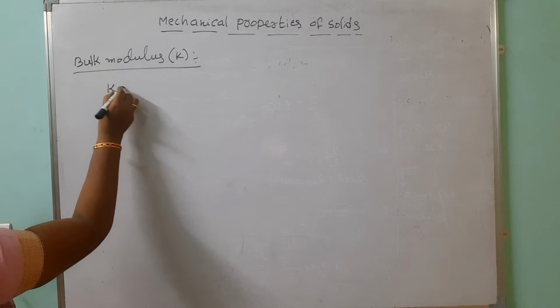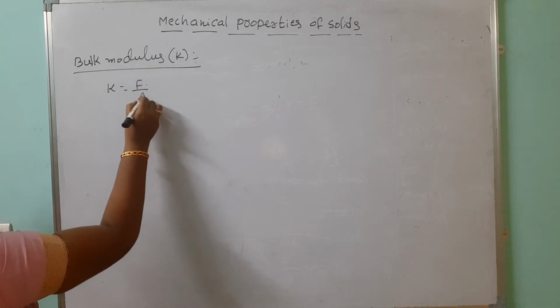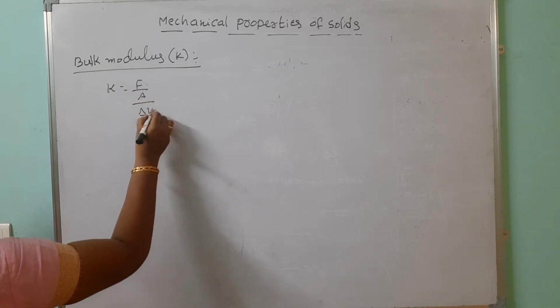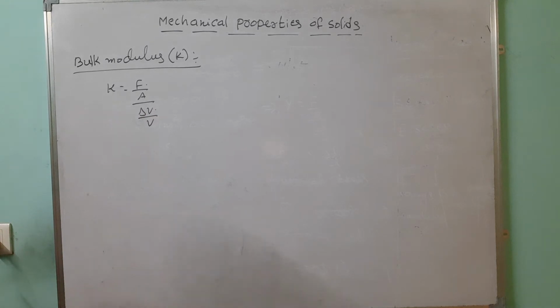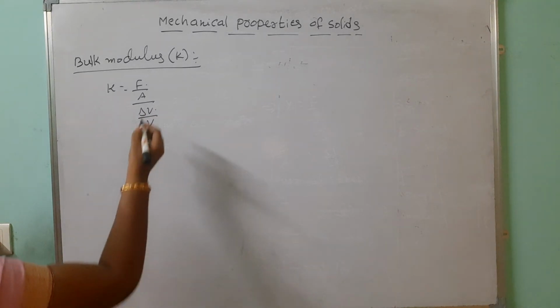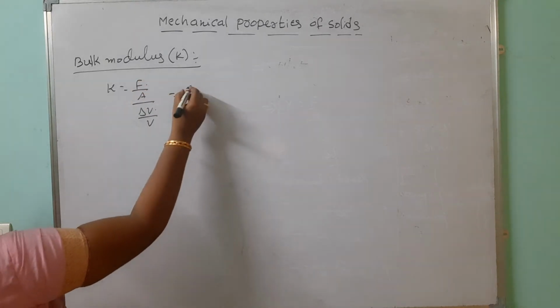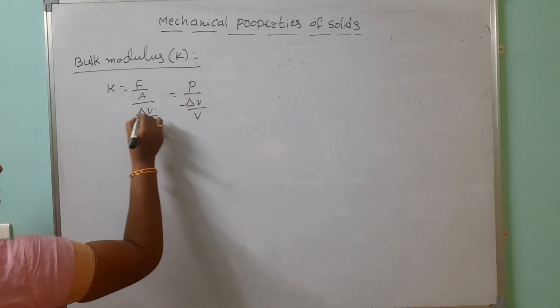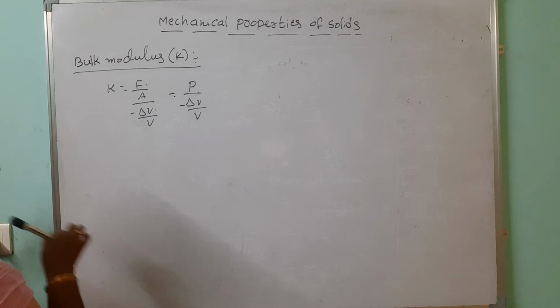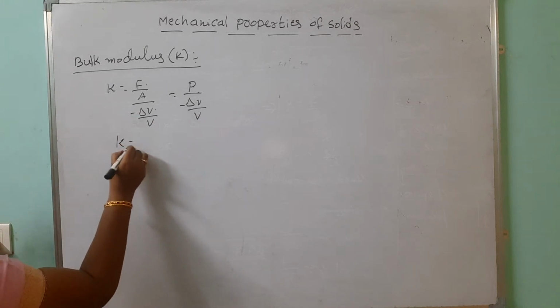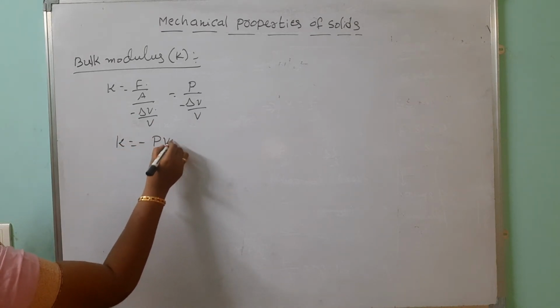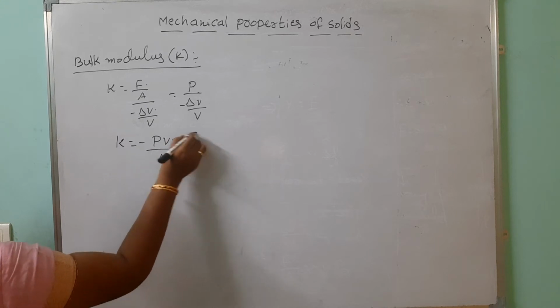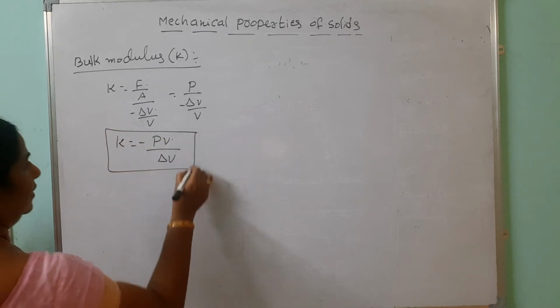So K equals bulk stress, whatever the stress formula is the same, but the change in volume is delta V by V we are taking. Instead of F by A we are taking pressure, and delta V by V we are taking with a minus. Why? Volume is decreasing. So bulk modulus K equals minus PV by delta V also we are writing. This is the bulk modulus.